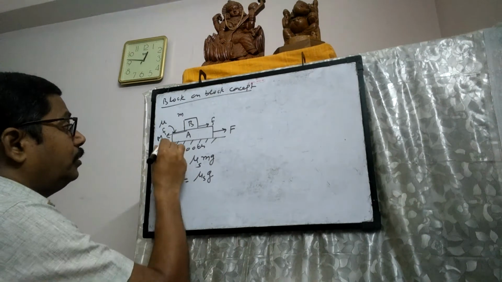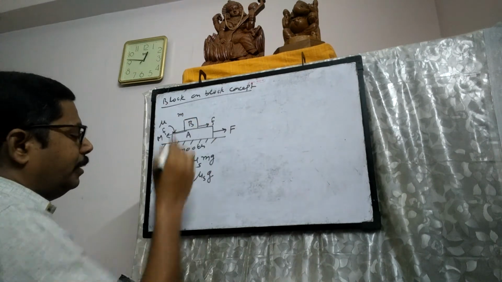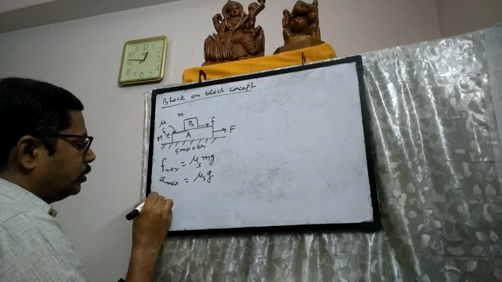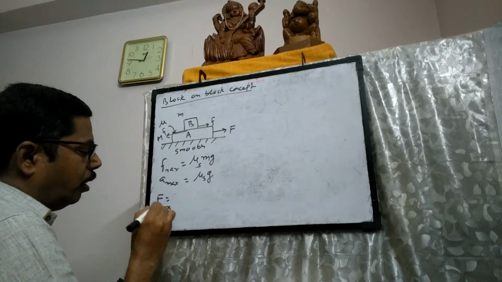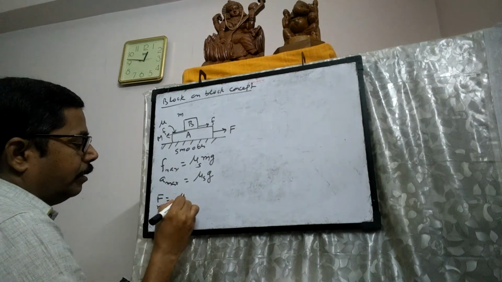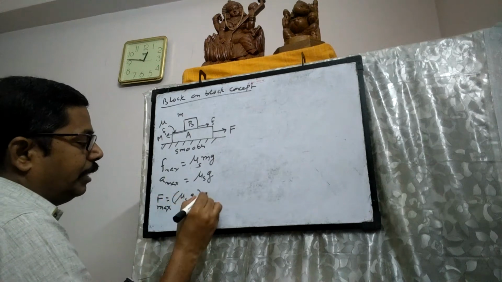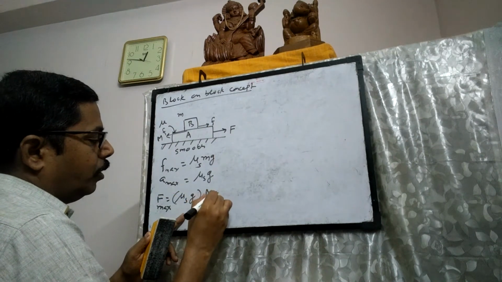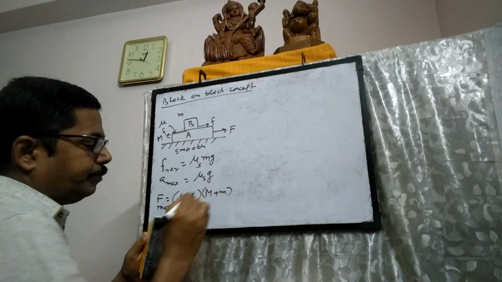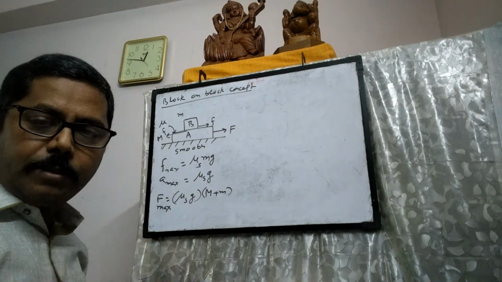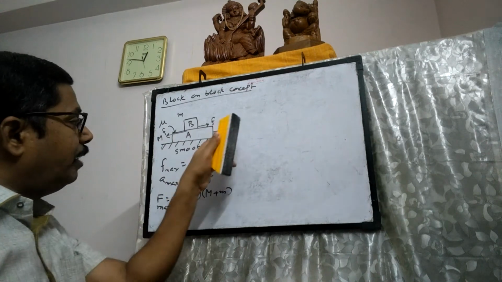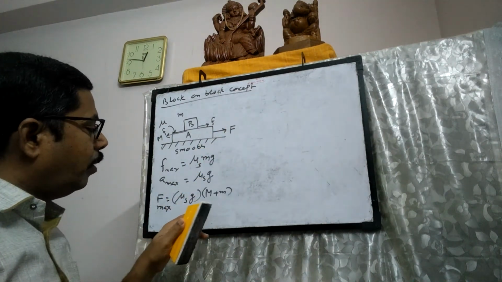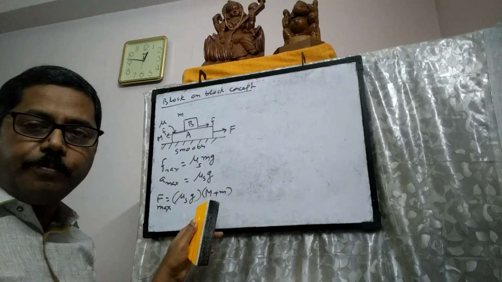So if both the blocks have to move together, then the applied force F should not exceed mu s g into total mass. This is the maximum value of the applied force for which both the blocks can move together.